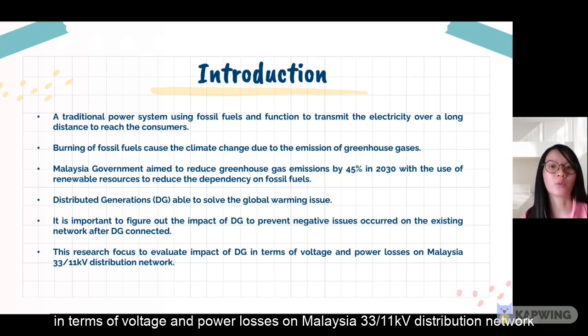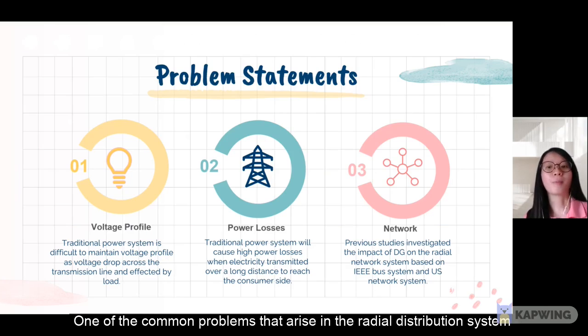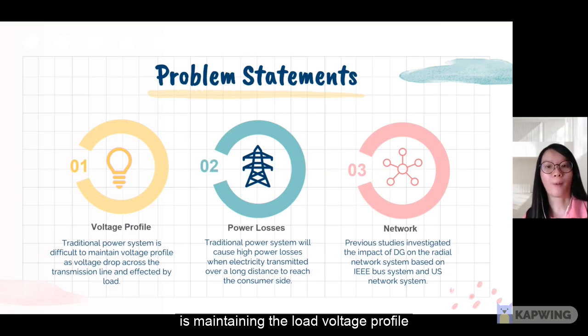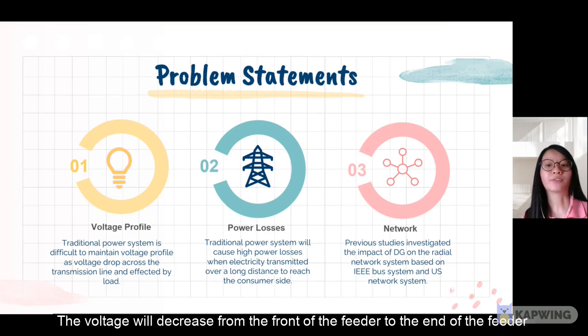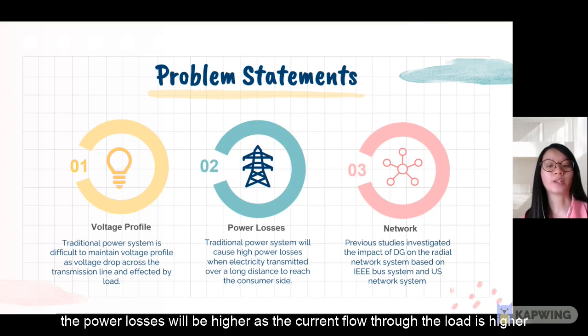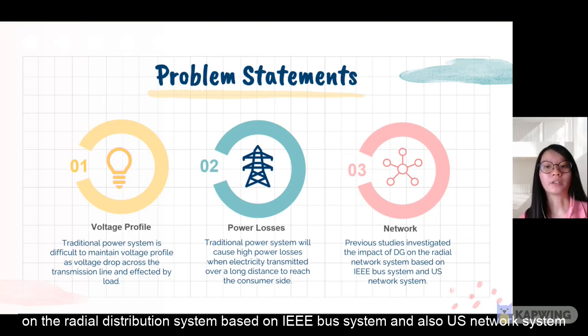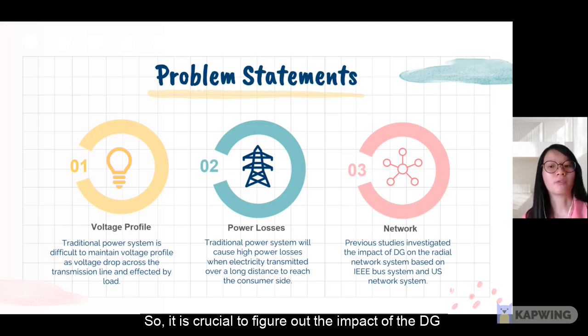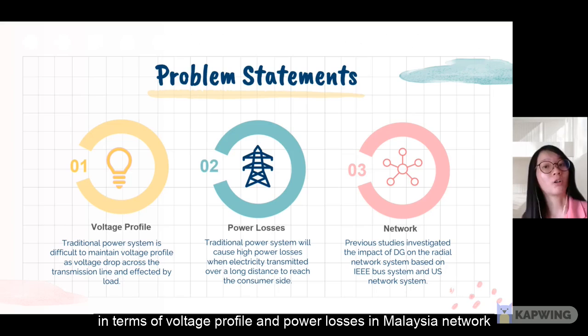One of the most common problems that arise in the radial distribution system is maintaining the load voltage profile. The voltage will decrease from the front of the feeder to the end of the feeder caused by the line impedance on the cable. Next, in the radial distribution network system, the power losses will be higher as the current flow through the load is higher. Also, most studies investigate the impact of DG on the radial distribution system based on the IEEE bus system and also the US network system. So it's crucial to figure out the impact of DG in terms of voltage profile and power losses in